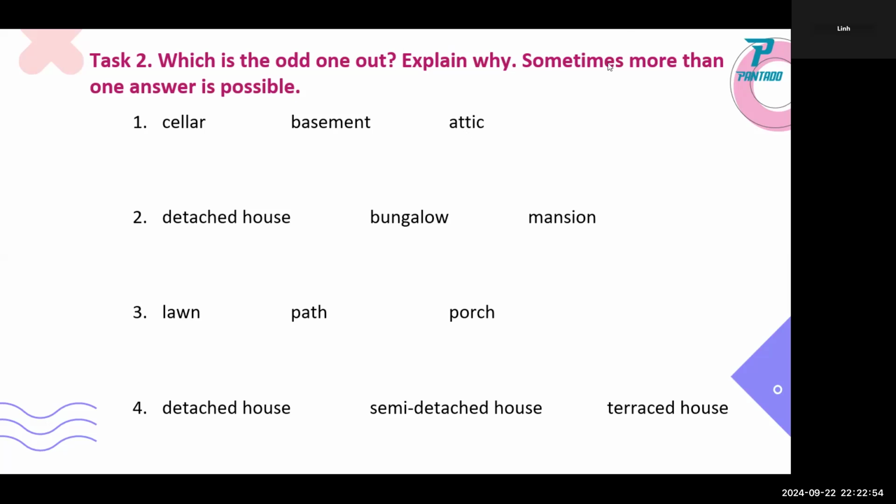You can write your answer, which one is not included, and explain why.